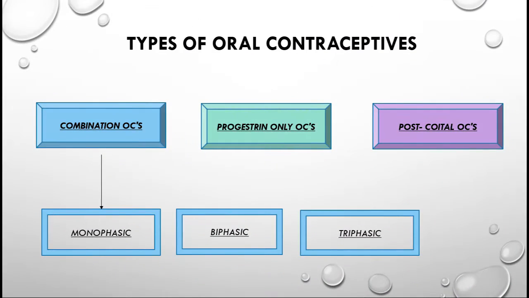There are three types of oral contraceptives, namely combination oral contraceptives, progestin only oral contraceptives, and postcoital oral contraceptives. In combination, there is a combination of progesterone and estrogen. In progestin only, it contains only progesterone, and postcoital is taken after coitus. Combination OCs also have three major subdivisions, namely monophasic, biphasic and triphasic. We'll see it in brief.